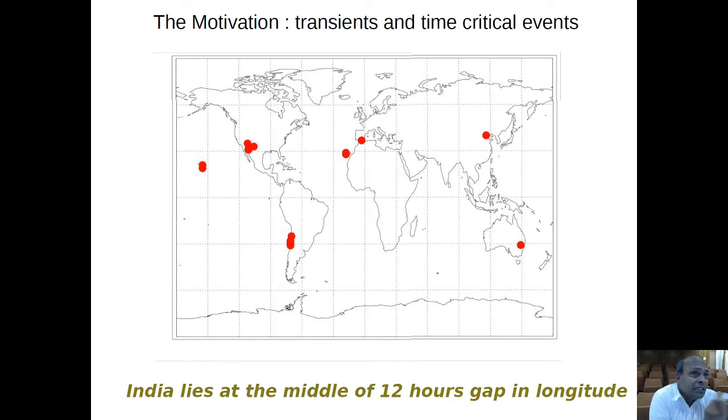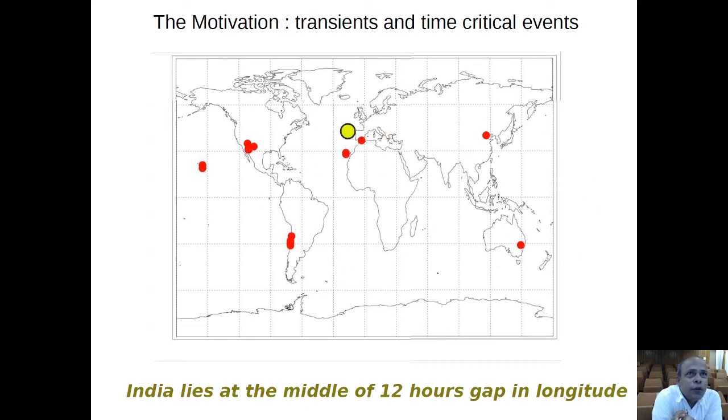Well, in context to the 3.6 meter DOT facility at Devasthal, we also noticed that the location of India lies in between, this is marked in red symbol.